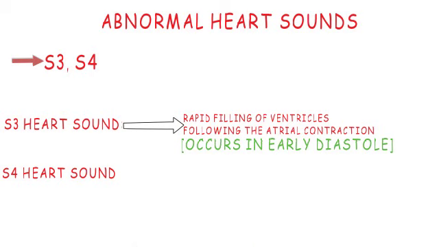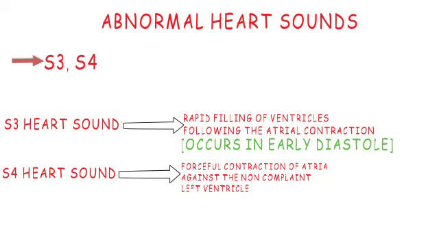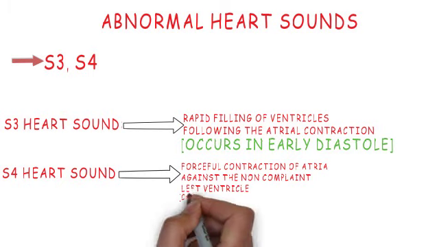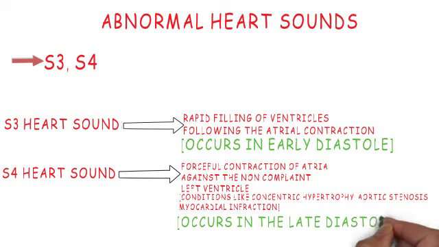Talking about the S4 heart sound, it is again not a normal heart sound, but whenever present, it occurs due to the forceful contraction of the atria against the non-compliant left ventricle. So this may occur in the conditions like concentric hypertrophy, aortic stenosis, and myocardial infarction. And unlike the S3 heart sound, it happens during the late phase of the diastole. So this is all about the abnormal heart sounds.